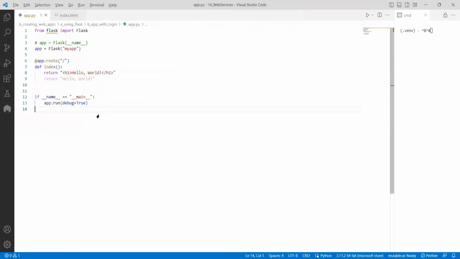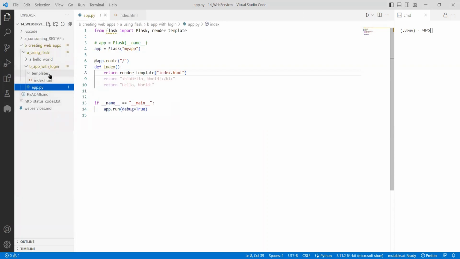So instead of these returns, the best way is that we have a template somewhere, and from that template I want to render. In the Flask application, we need to import render_template and we can render from it. So return render_template of index.html. It will go in the current directory, check for the folder called templates and check for the index.html. Now, if I execute this one, you'll understand.